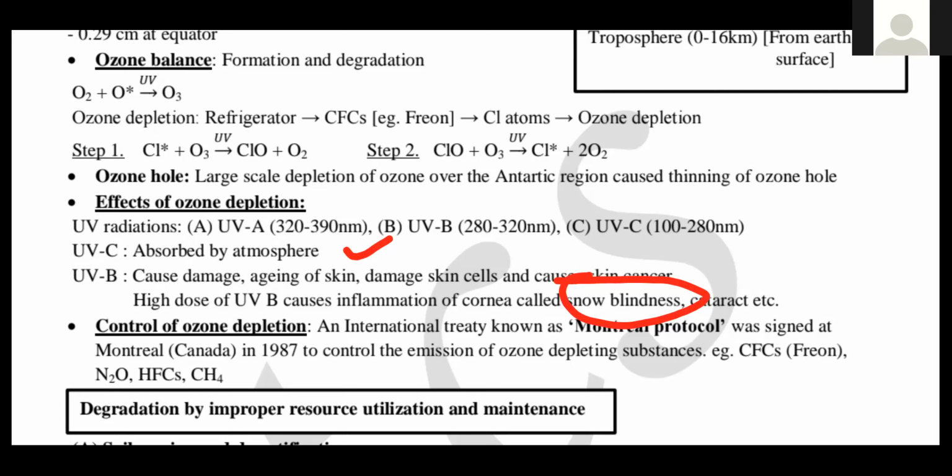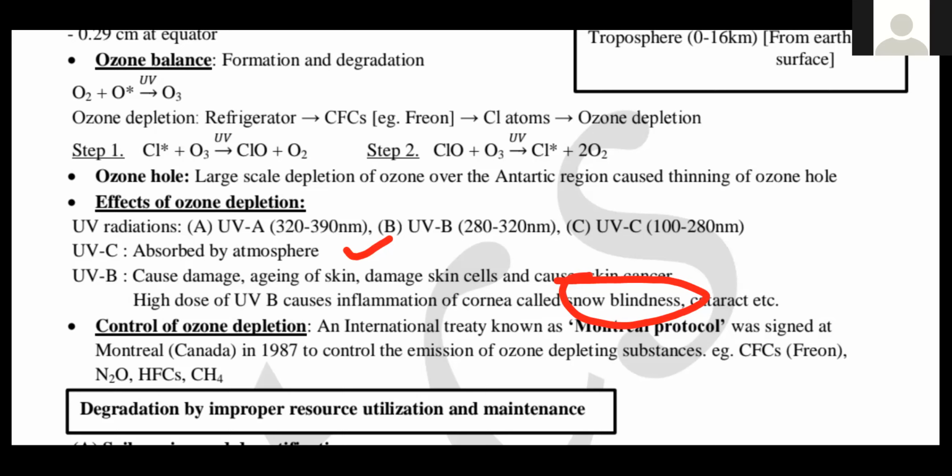A high dose of UVB radiation, because the human eye's cornea, the whitish part of our eye, is directly exposed to the atmosphere, so it can easily absorb this UVB radiation. So a high dose of UVB radiations causes inflammation of the cornea, which we call snow blindness.